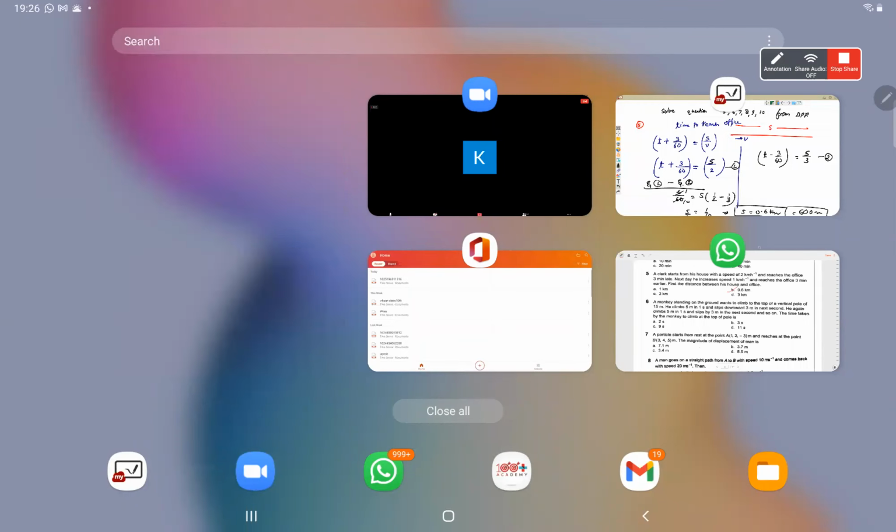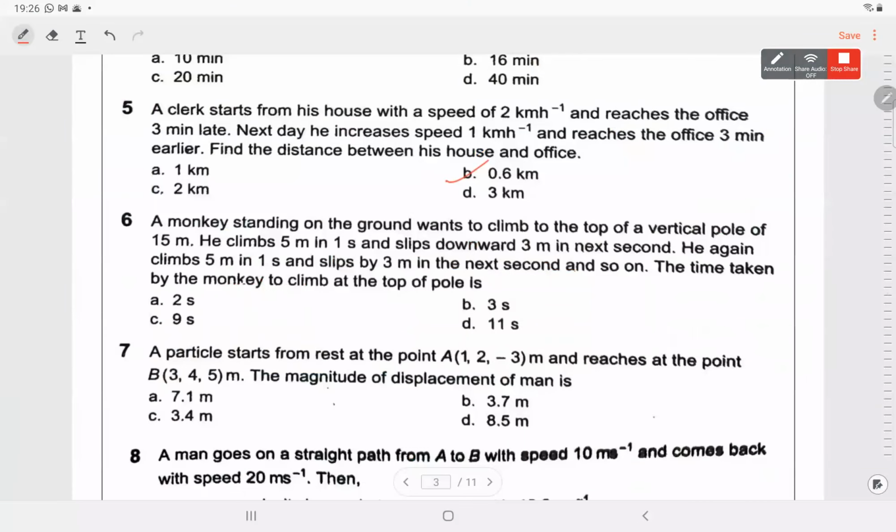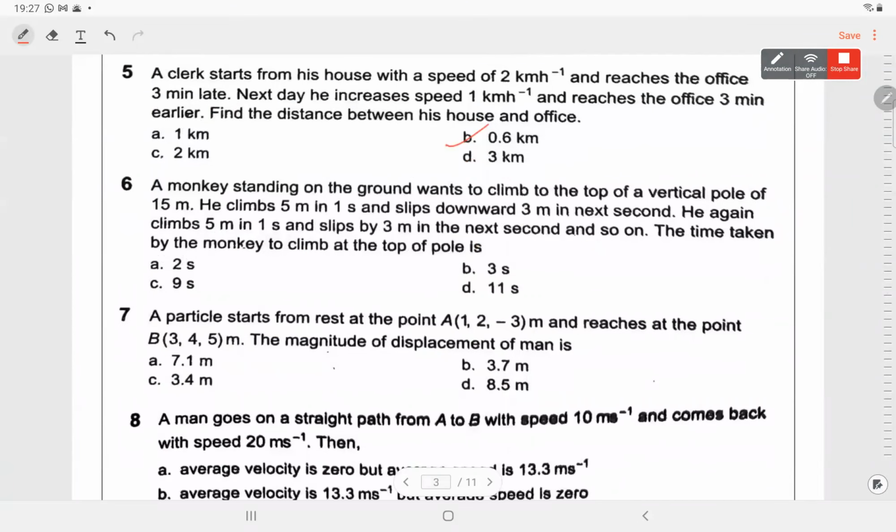Question number 6. We had done a question like this, so I think it should be done. Does anyone have a doubt in 6? So what is the answer? Answer is D. Yes, 11 seconds. Now is there a doubt?